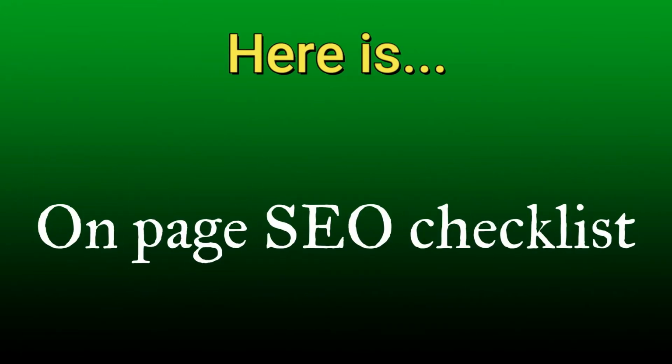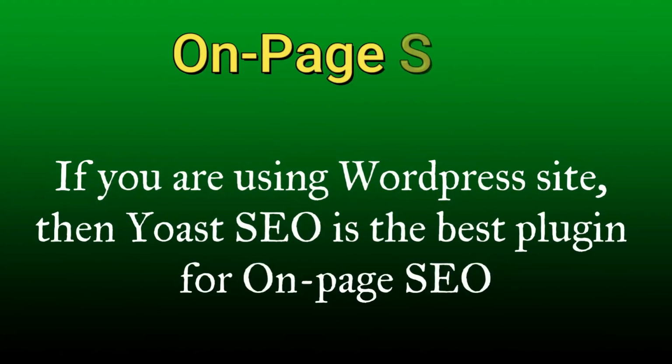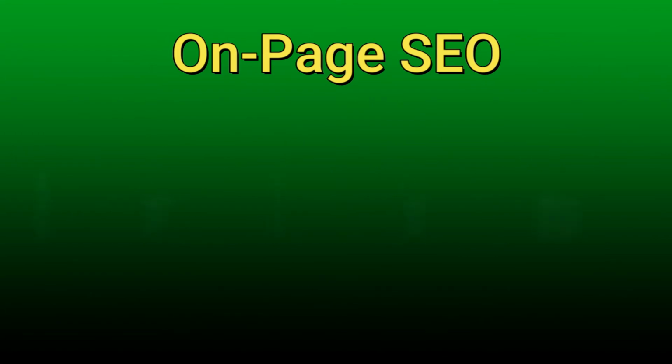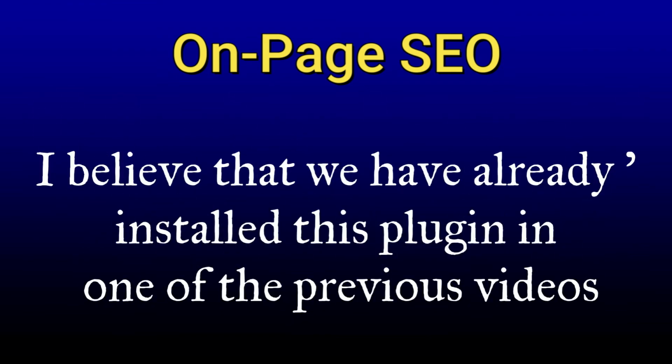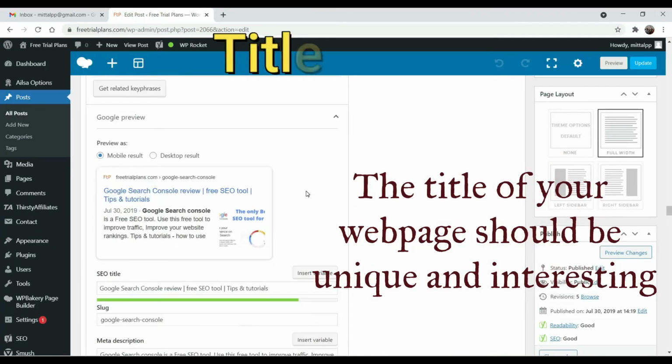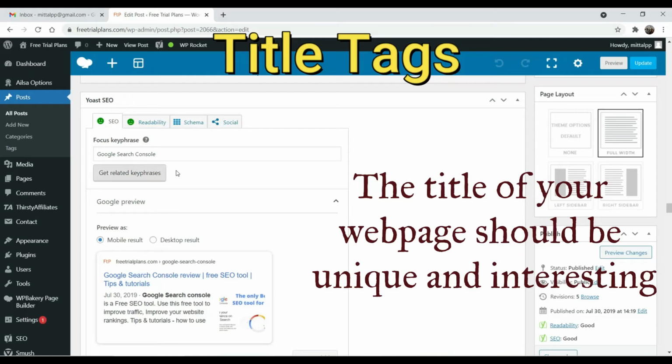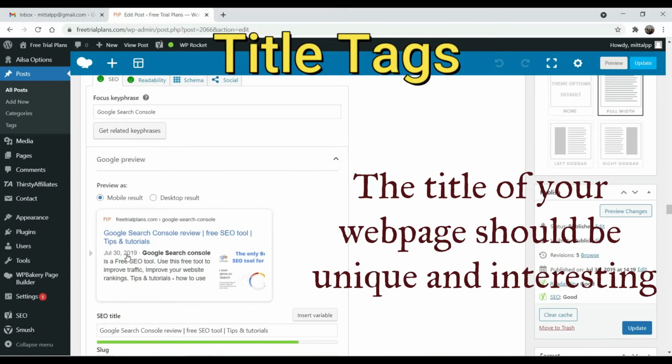Now, here is the on-page SEO checklist. If you are using a WordPress site, then Yoast SEO is the best plugin for on-page SEO. It will give you all the required information about the on-page SEO for that particular page. I believe that we have already installed this plugin on our WordPress website. The first point is title tags. The title of your web page should be unique and interesting.